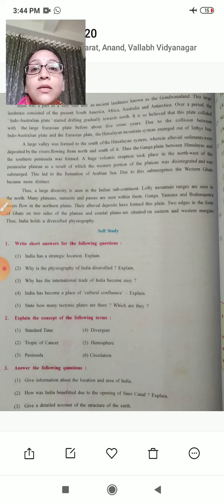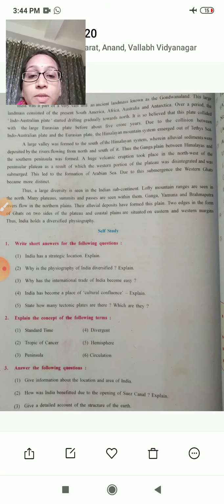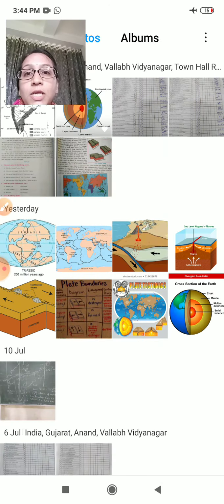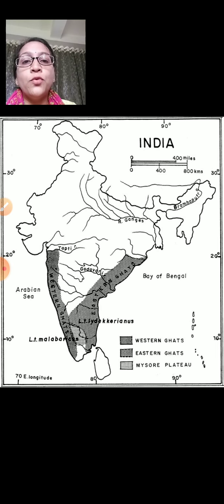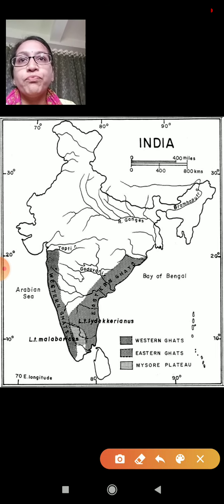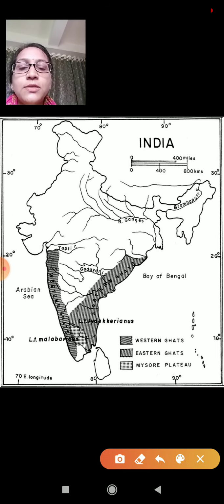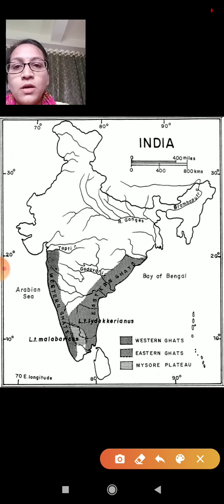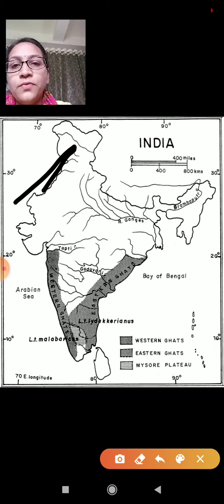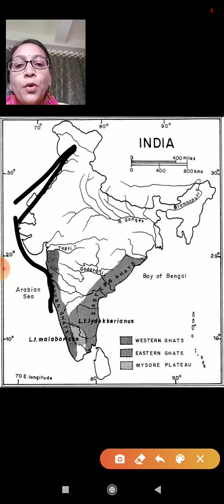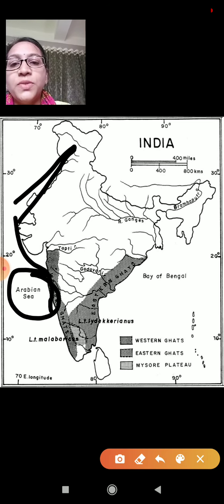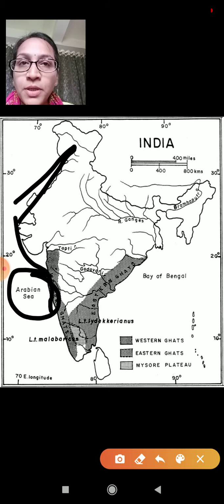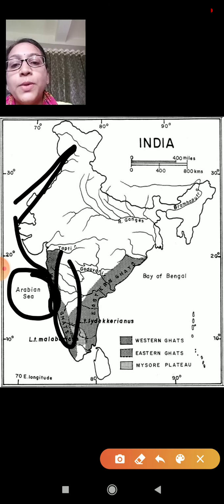A huge volcanic eruption took place in the northwest of the peninsula plateau, as a result of which the western portion of the plateau was disintegrated and submerged, and this led to the formation of the Arabian Sea. Due to this submergence, the Western Ghats became more distinct.